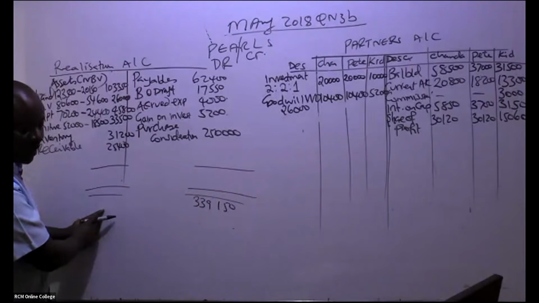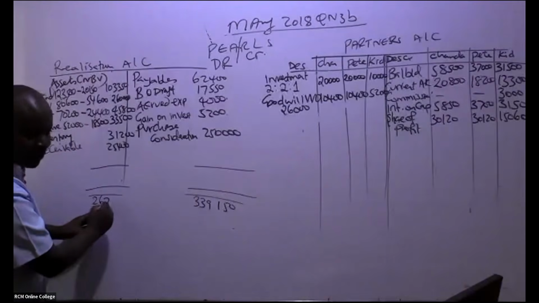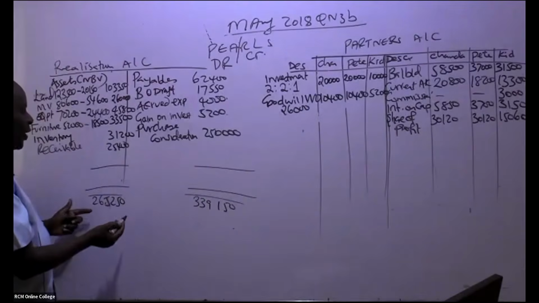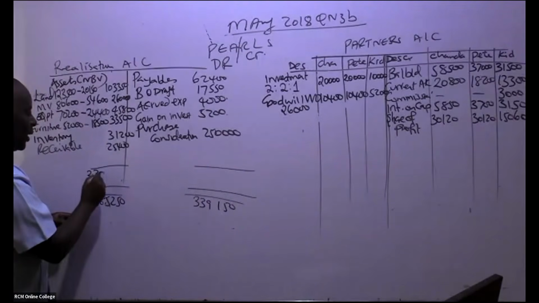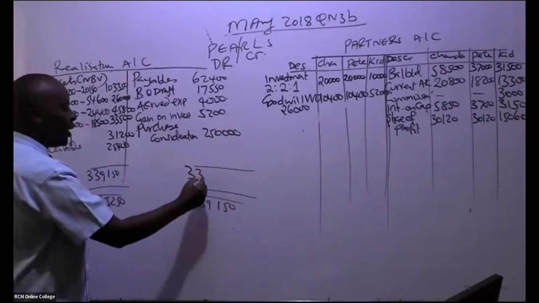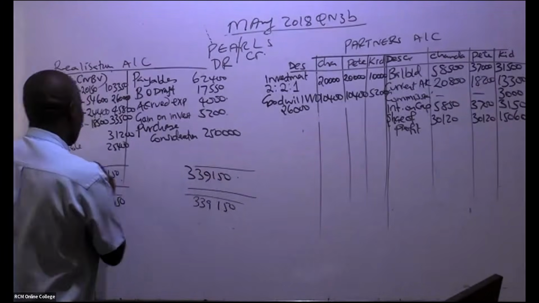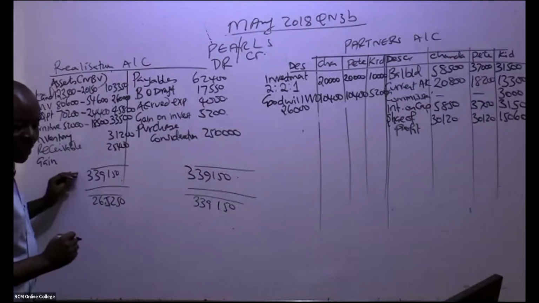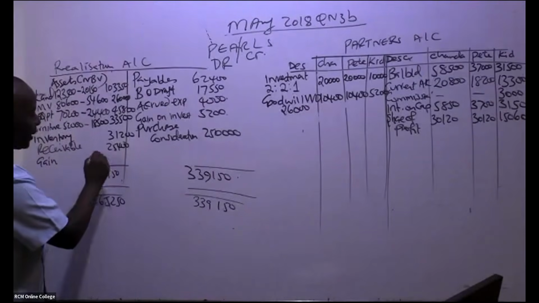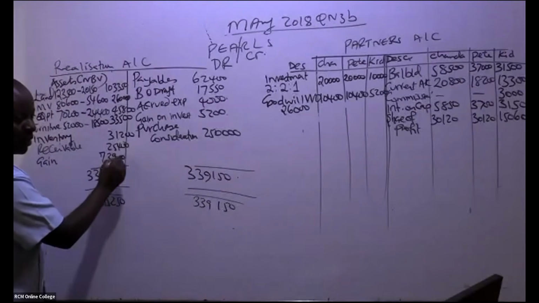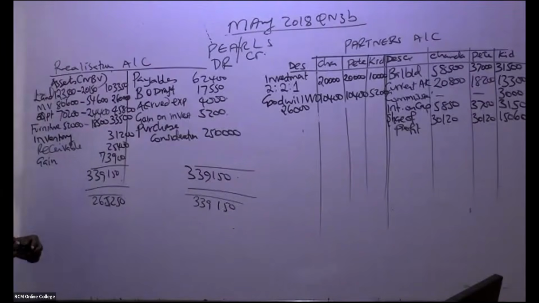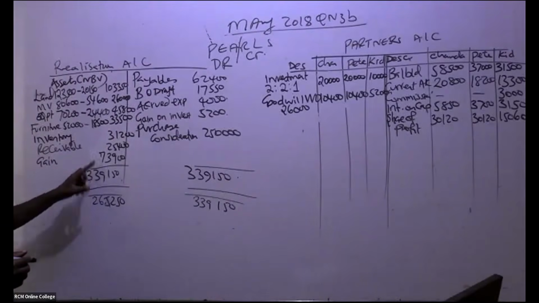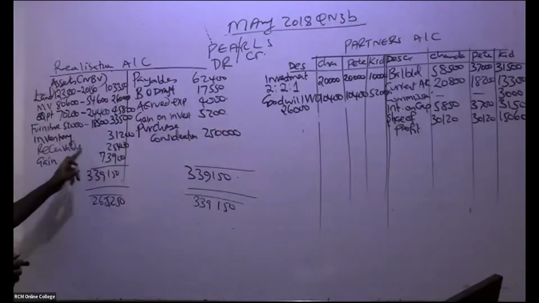So Irene has given me the answer. I'm being told that this is 265,250. That is very good because I always work with the bigger number. 339,150, meaning that the balancing figure comes here. And if it comes here, it is a gain. So it is a gain on realization, which I'm being told is 73,900. If you take this minus this, it comes there.